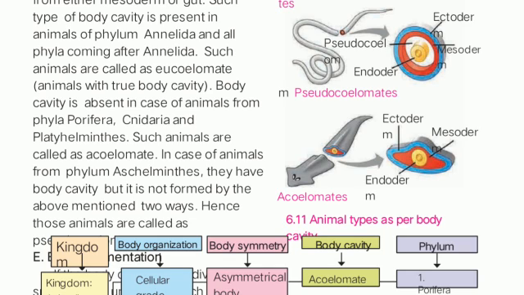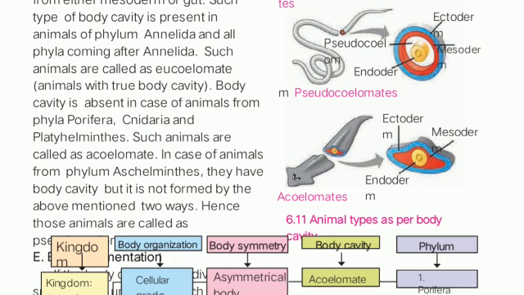Then they have given that Aschelminthes is the phylum in which it has a body cavity, but the reason for that body cavity is not the mesoderm or gut, it is due to some other reason. Hence they have not specified from which cell they have a body cavity, but it is not due to mesoderm or gut, hence it is pseudocoelomate.